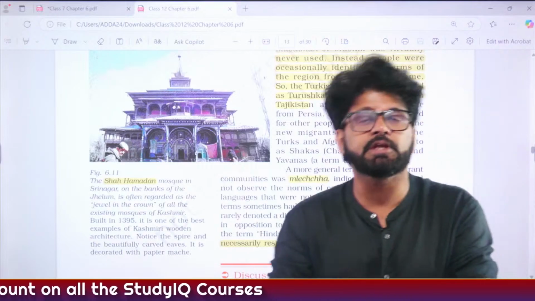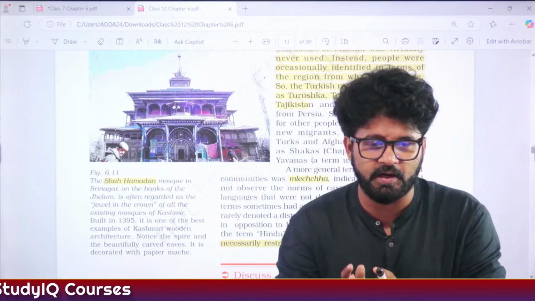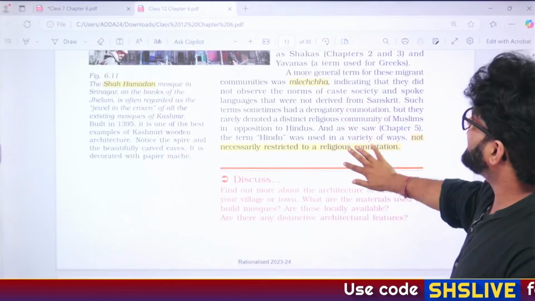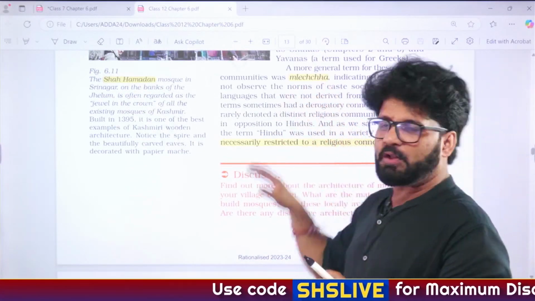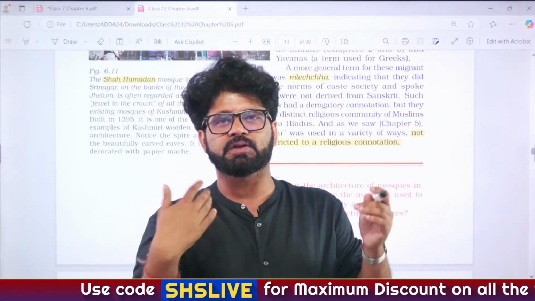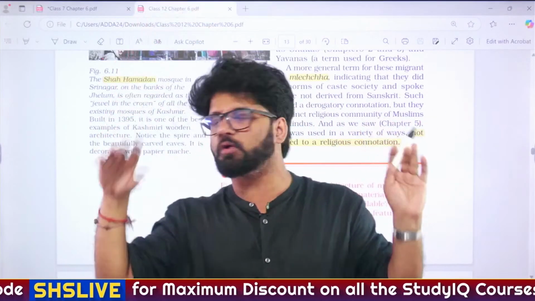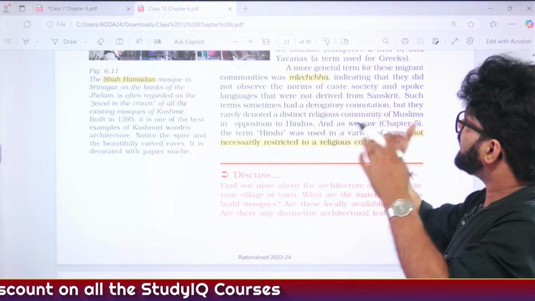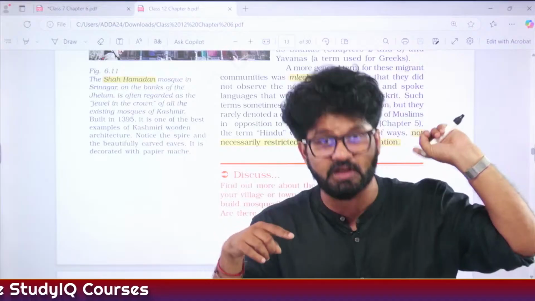So many terms you are seeing in this particular chapter. You cannot forget these terms. These terms are important. And then Malechittam. If you see NCERT, they call this particular Malechittam to anybody and everybody. Shakas, Kushanas, everyone who is coming from outside, they are Malech, because they don't know the norms of the caste society, the current society. And that's why we were talking about Satvahanas.